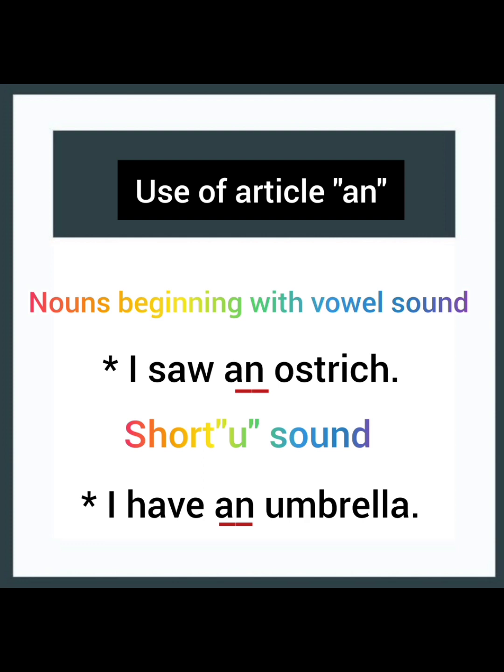Now it's time for use of article an. Where do we use article an? Let's have a look. Nouns beginning with vowel sound words, and it is already known to most of the students. For example, I saw an ostrich. Now, ostrich is a word that starts with a vowel letter and also a vowel sound. So, I saw an ostrich. Next, we use article an with short U sound words. For example, I have an umbrella. Now, umbrella is a short U sound word.